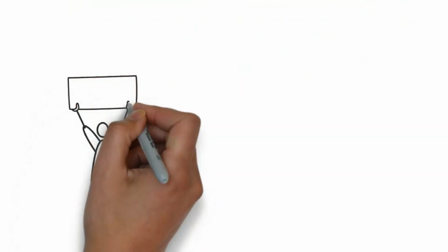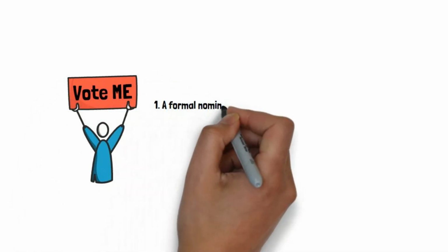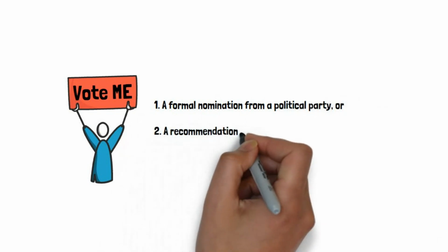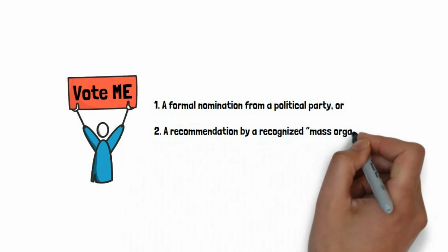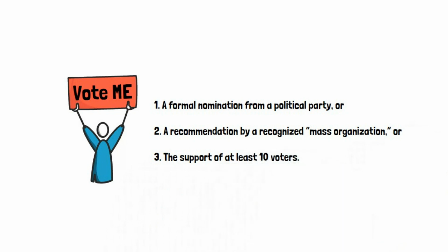What about running for office? Like in most countries, you can't just sign yourself up. You typically need a formal nomination from a political party or a recommendation by a recognized mass organization or the support of at least 10 voters. Independent candidates who lack CCP backing often struggle to get these nominations. And even if they do, they face intense scrutiny in a process sometimes called 3 ups and 3 downs, which means multiple rounds of reviews and shortlisting before anyone's name appears on a final ballot.